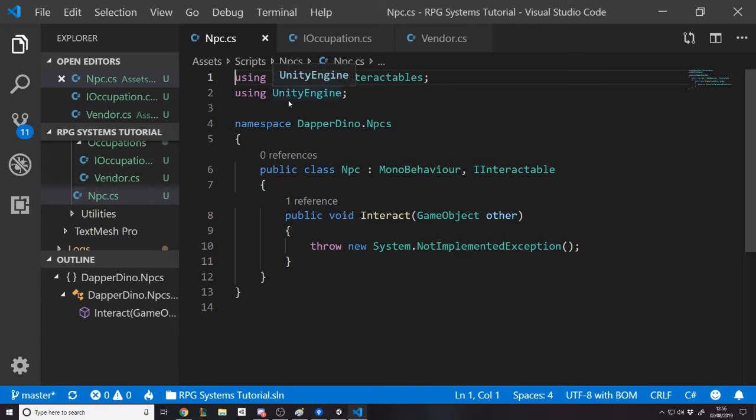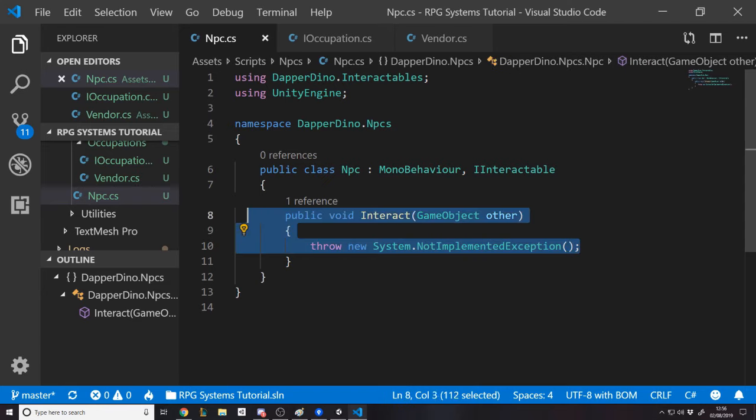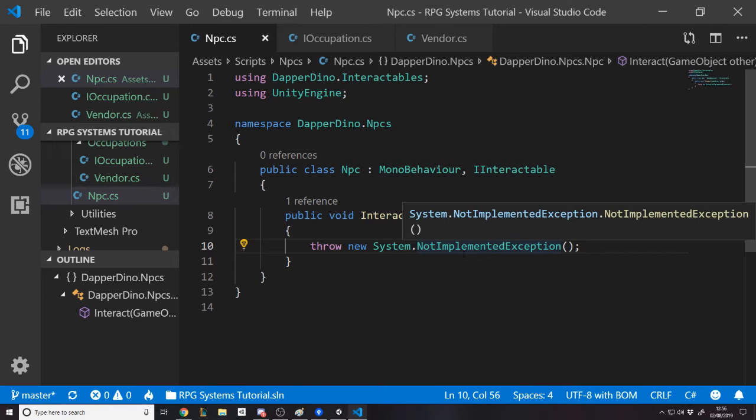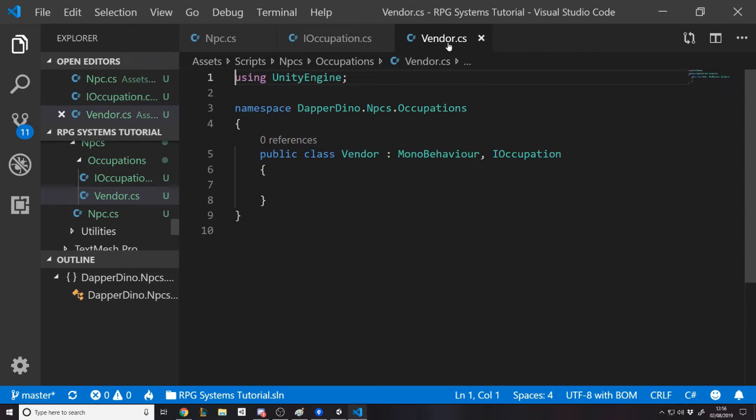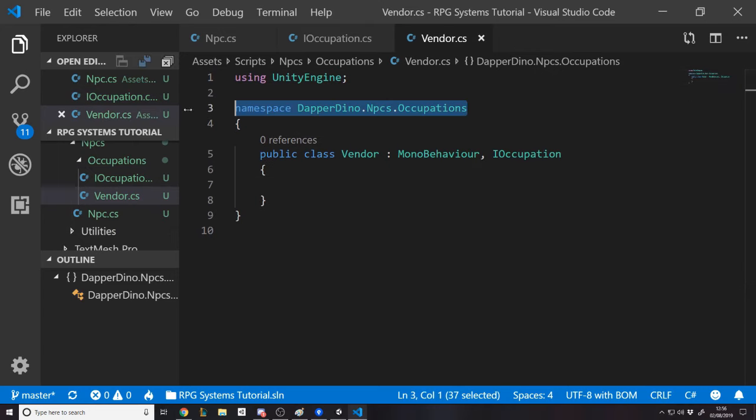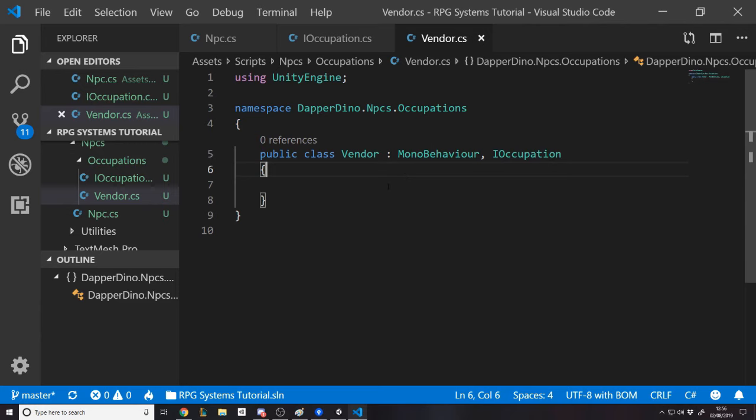Okay, so I think I've set everything up correctly. We have the NPC class that is in dapidino.npcs. It's a mono behavior, it sits on an object, and it's interactable. So we're going to write the code here for what happens when we interact with it. Next video, we're going to make this handle the UI calling, but for this video, we're just going to debug log some stuff. Then occupation, we're going to basically define what does an occupation have, and it's an interface, obviously, and it's in npc.occupations. I put it in the other folder. And then the vendor is also in the occupations folder, and it implements IOccupation because it is an occupation.